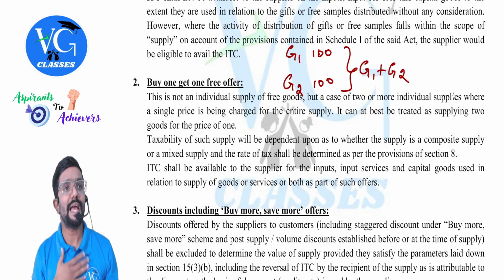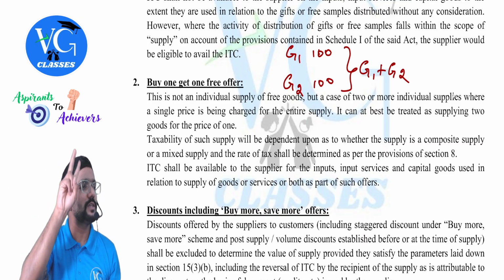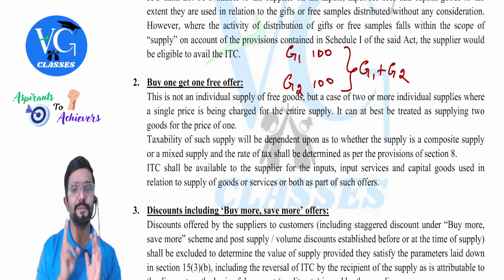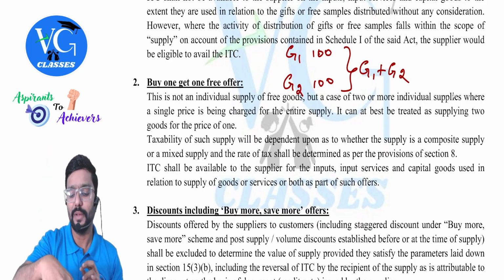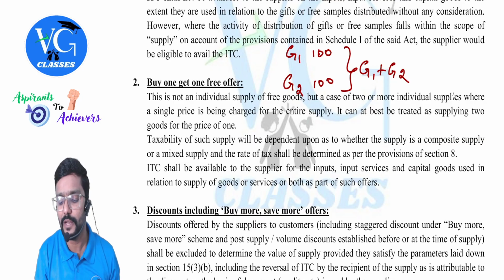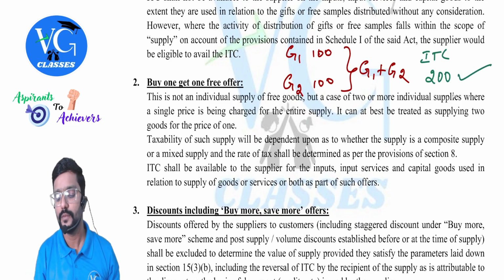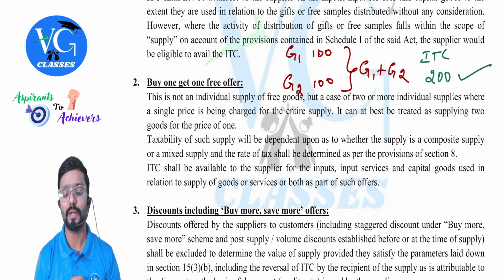So can the supplier claim credit only for one goods or both the goods? Both the goods. That means full 200 credit is available, guys.